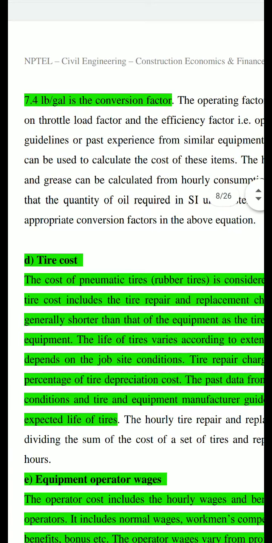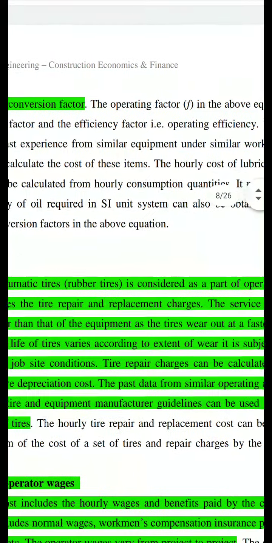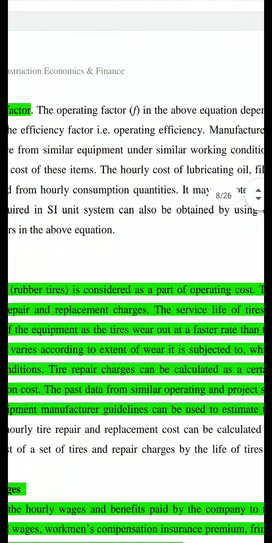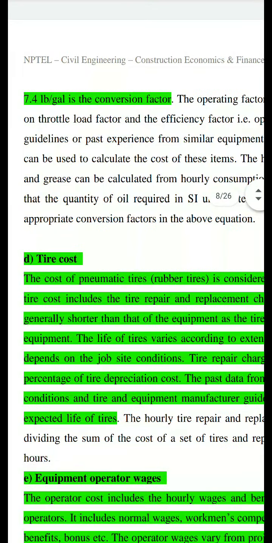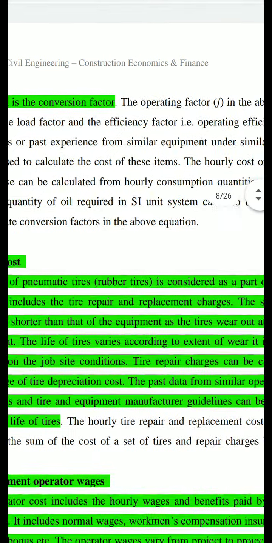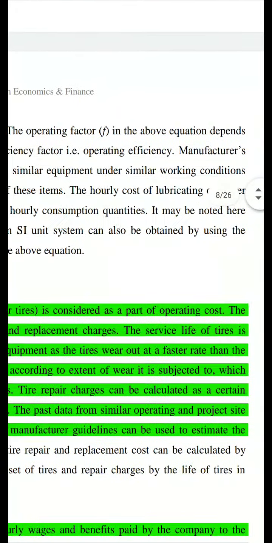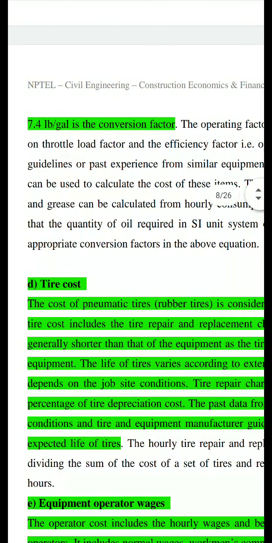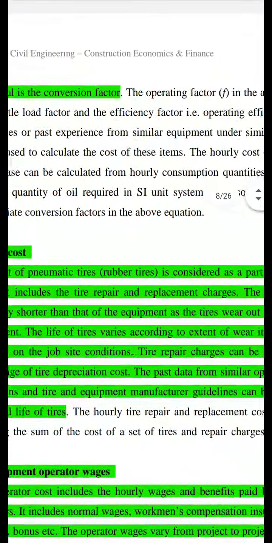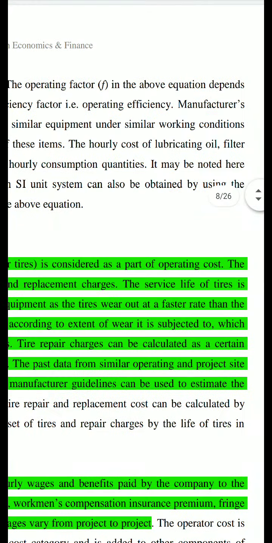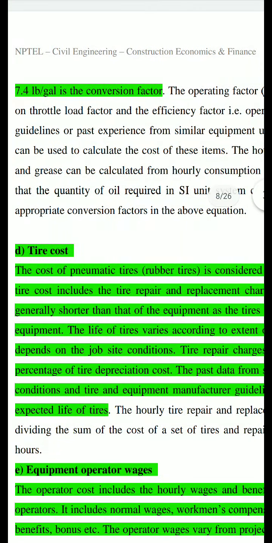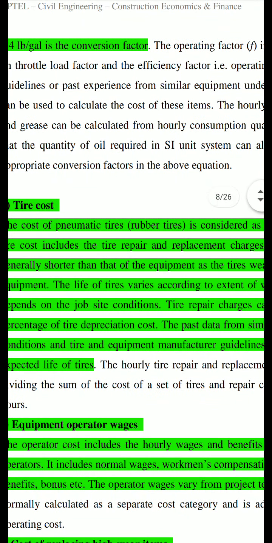The tire cost includes the tire repair and replacement charges. The service life of tires is generally shorter than that of the equipment, as the tires wear out at a faster rate than the other parts. The life of tires varies according to the extent of wear it is subjected to, which depends upon the job site conditions. So wear and tear depends upon the job site conditions.